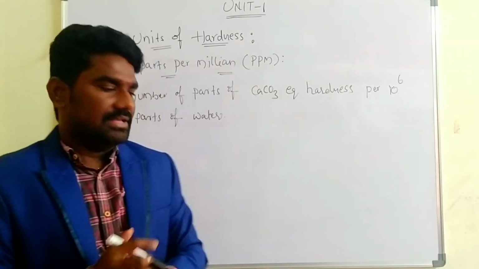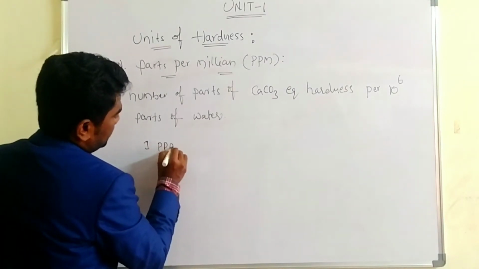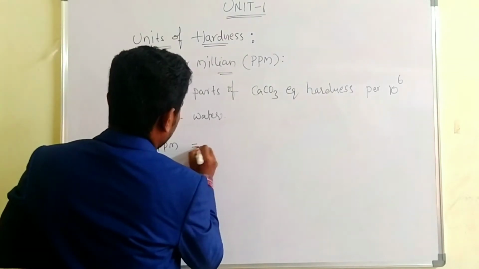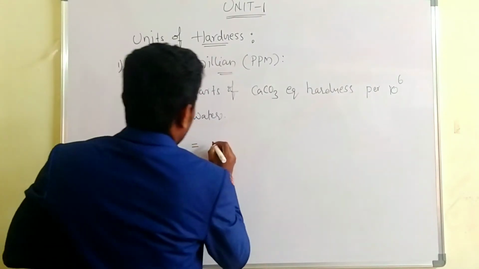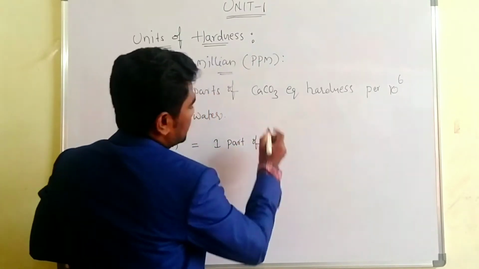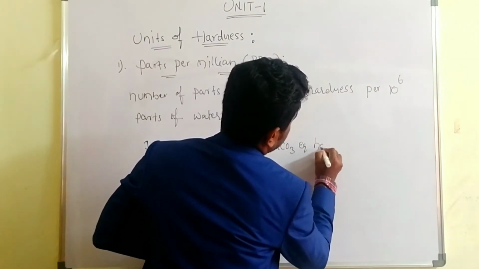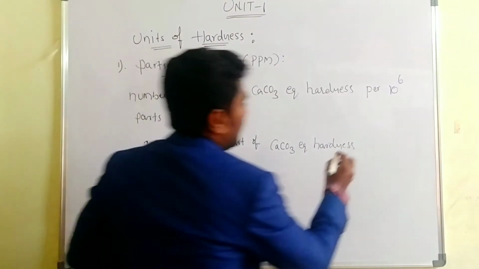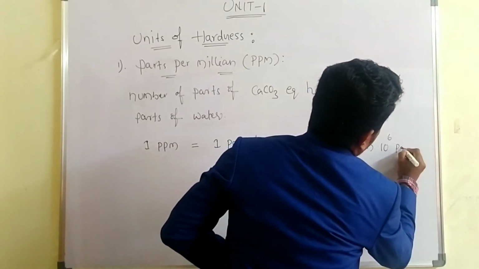That means 1 ppm is equal to 1 part of CaCO3 equivalent hardness in 10 power 6 parts of the water.